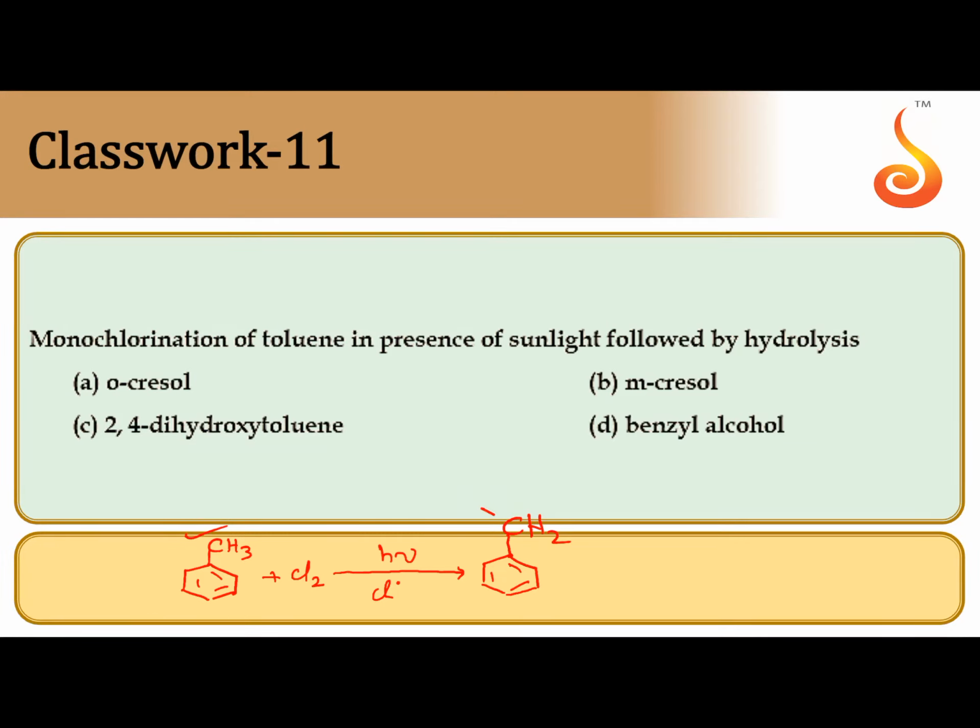After the formation of benzyl chloride, it is subjected to hydrolysis. During the hydrolysis, chlorine is substituted by OH. So we get OH at the benzylic carbon. This compound is nothing but benzyl alcohol. So the final product obtained is D, benzyl alcohol.